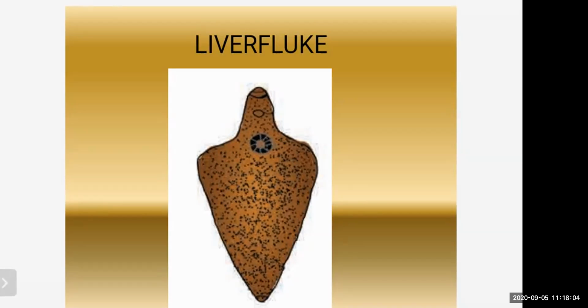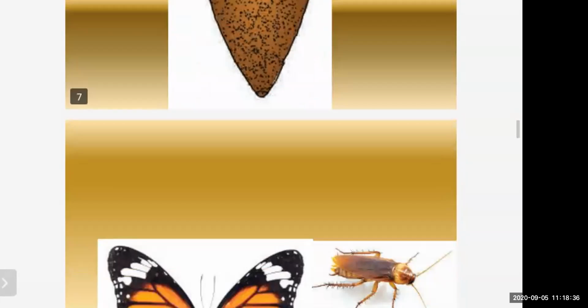And you have to draw this diagram and label it. So you have to label the mouth. Page number 68, you can check the diagram with the labeling: mouth, genital aperture, leaf-like body, oral sucker, ventral sucker, and excretory pore. So all these parts should be labeled properly after drawing the diagram, right? And the 5 characteristics which I told you just now.